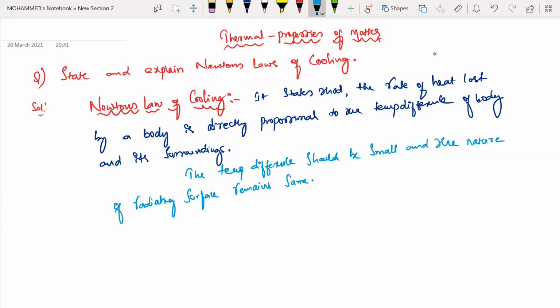So I hope you got an idea about Newton's law of cooling. It states that the rate of heat lost by a body is directly proportional to the temperature difference of the body and its surrounding. The temperature difference should be very small, and the nature of the radiating surface should remain the same.